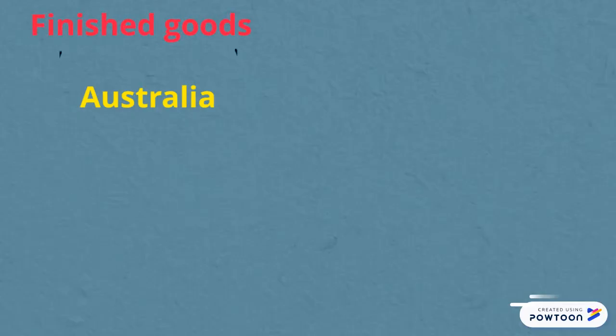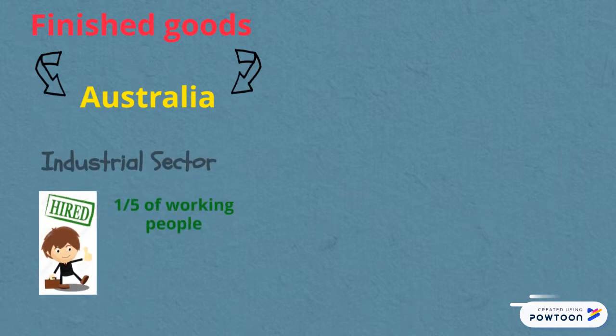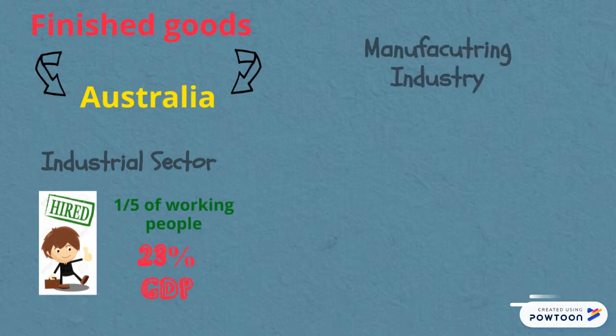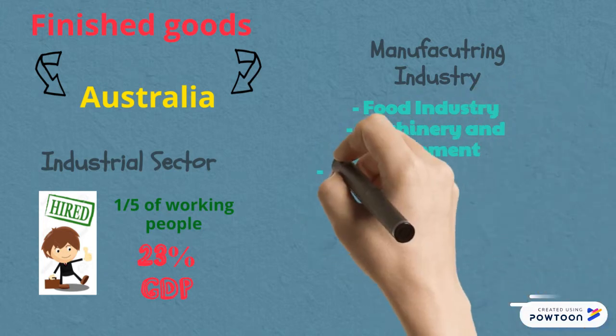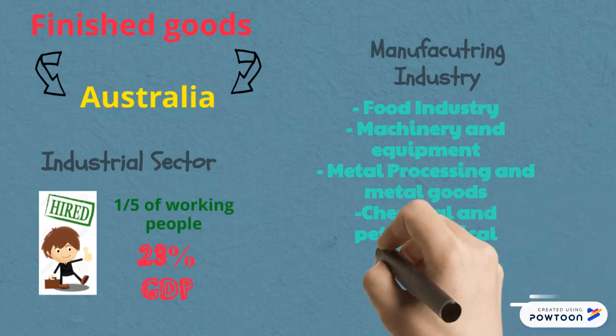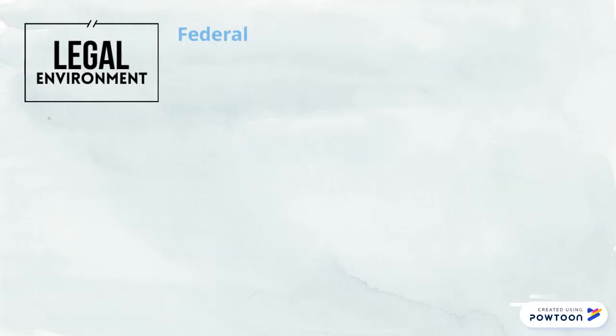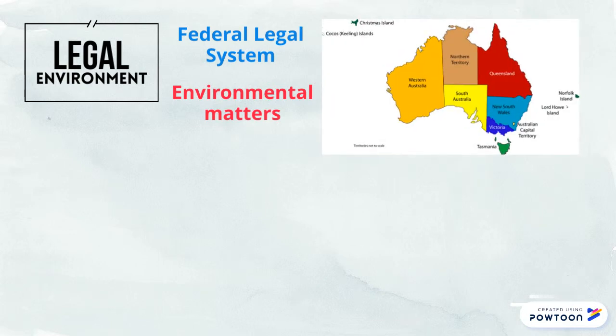Traditionally, Australia is an importer of finished goods. The industrial sector employs about 1/5 of the working people and contributes to almost a quarter of the GDP. The manufacturing industry is built around the food industry, machinery and equipment, metal processing and metal goods, and the chemical and petrochemical industries. Australia has a federal legal system with environmental matters essentially regulated at a state and territory level.